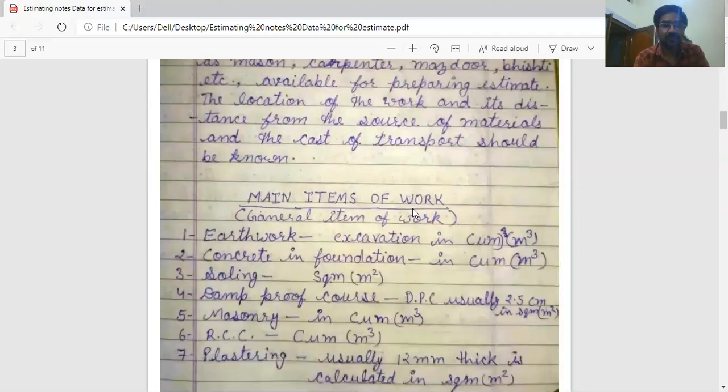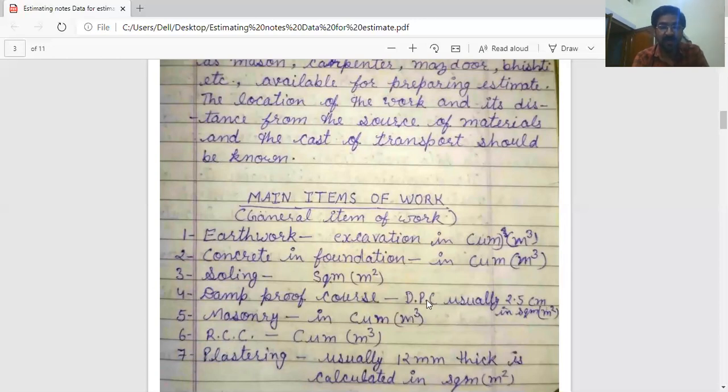Basic data. Now main items of work or general items of work. In general construction, there are some general works executed. First is earthwork. Earthwork in excavation is measured in cubic meter. Second is concreting in foundation, PCC, plain cement concrete in foundation base, measured in cubic meter. Next is damp proof course, DPC, to prevent moisture.